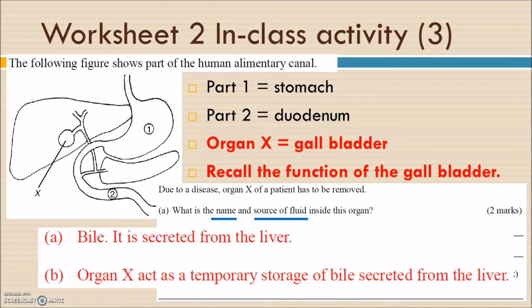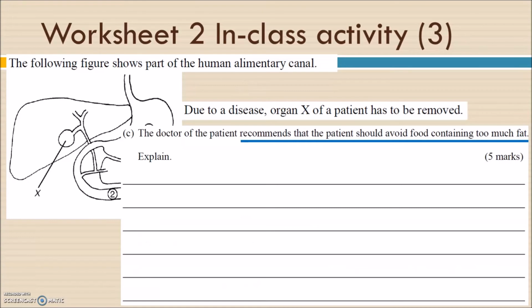So you can refer to the bile juice triangle. Remember, we have the bile juice triangle, tooth decay triangle, pancreatic juice triangle, we have a lot of triangles in this chapter to visualize the concept for you. And then part C is talking about a daily life case.